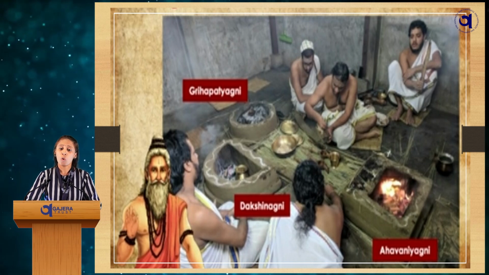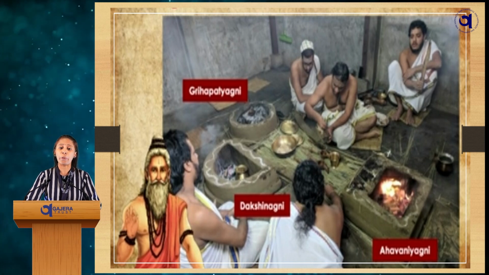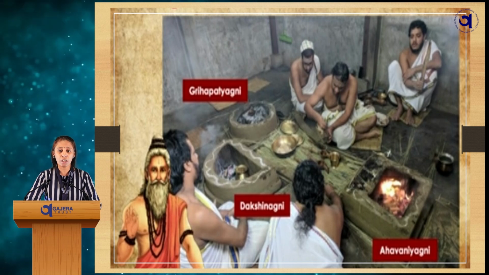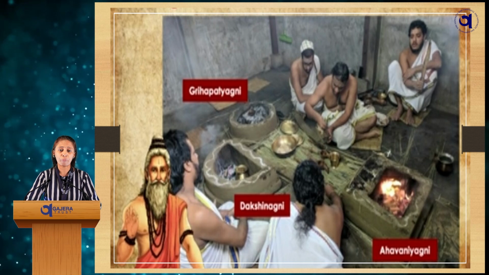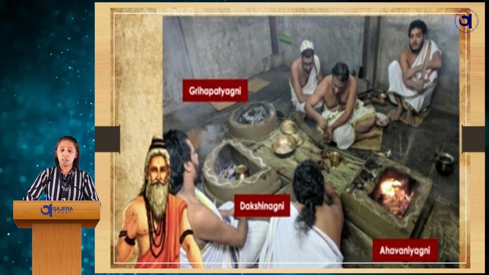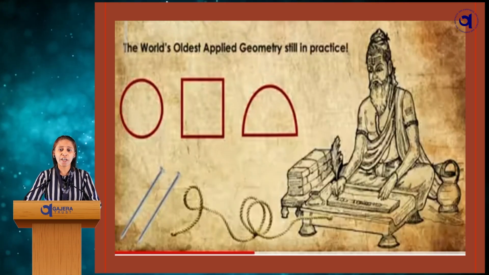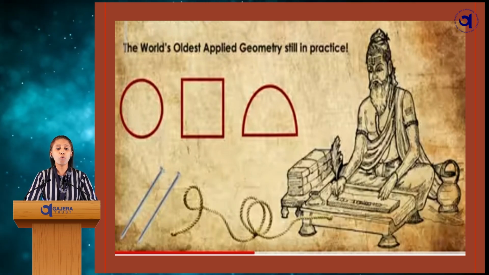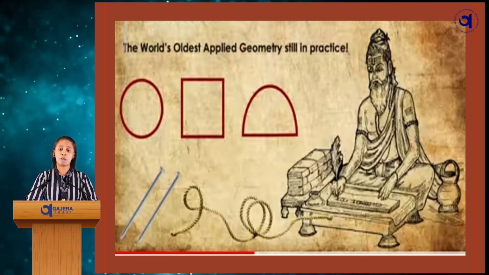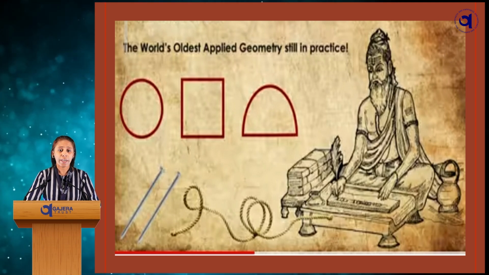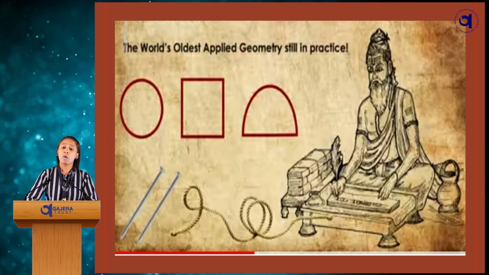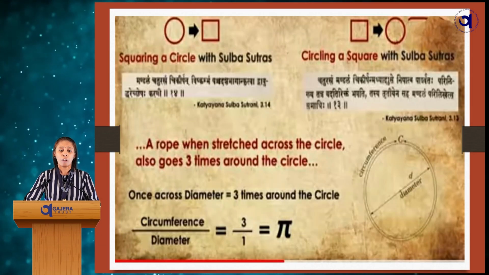So, from this we can make out that our people knew about the circle and how to form a perfect circular shape. In the Kalpa Sutra we find the perfect measurements of how to form a circle and a semicircle using thread and a nail. They gave the numbers for how to construct it.